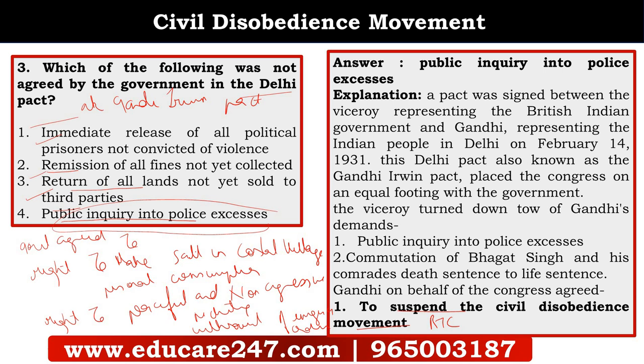Okay, so this was the importance of the Delhi Pact or the Gandhi-Irwin Pact. From Gandhiji's point of view, from the Congress, we decided to participate in the RTC and we decided to suspend the CDM, whereas the government, on their side, had certain points which they accepted, while they put down two points, that is public inquiry into police excesses and commutation of the death sentence to life sentence.